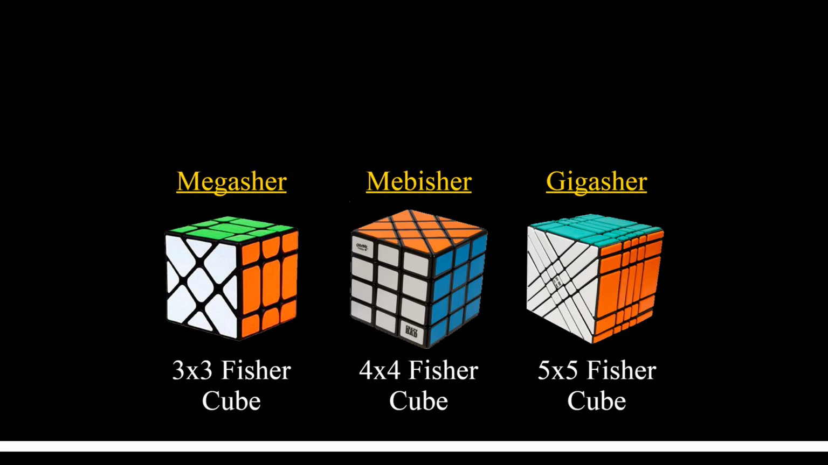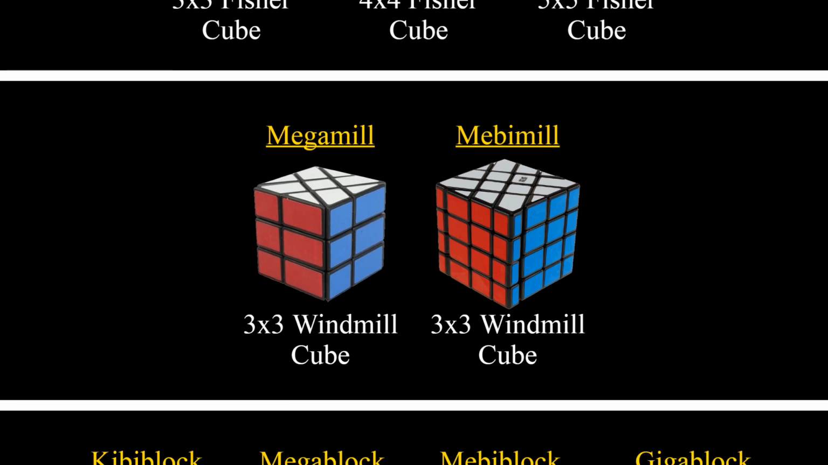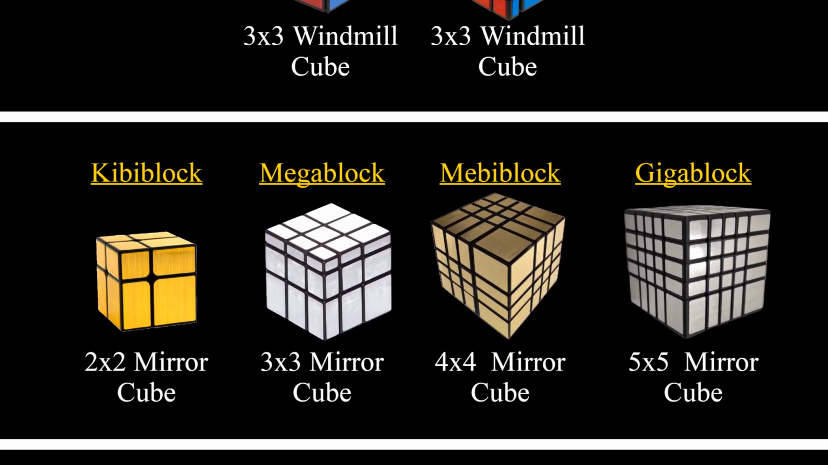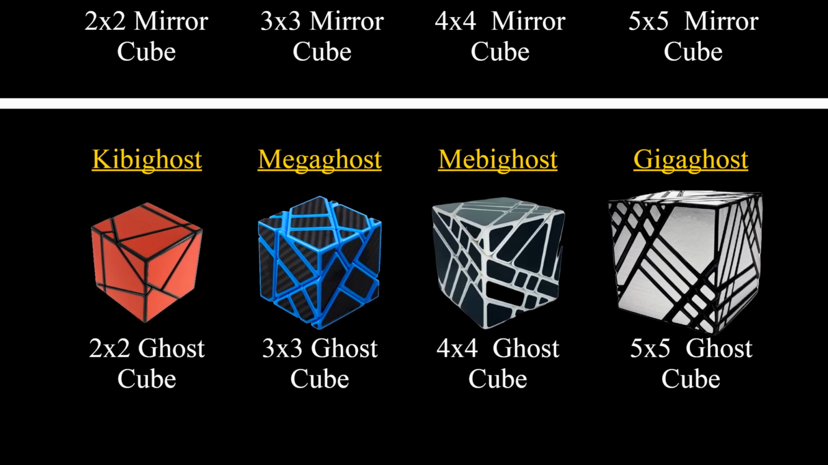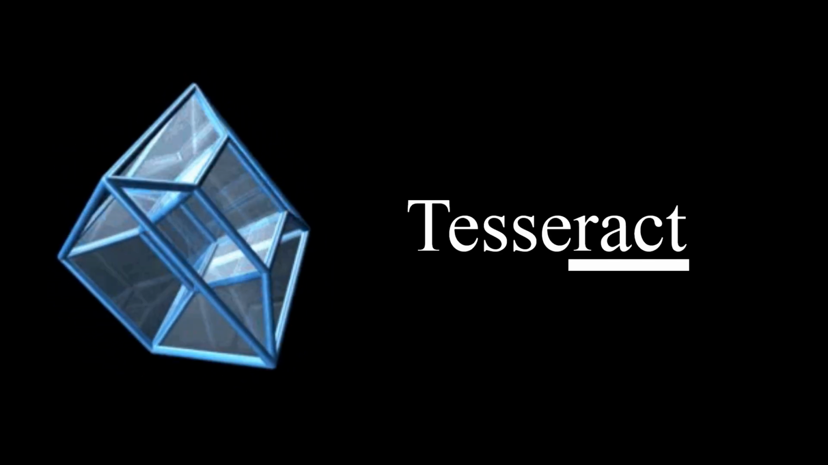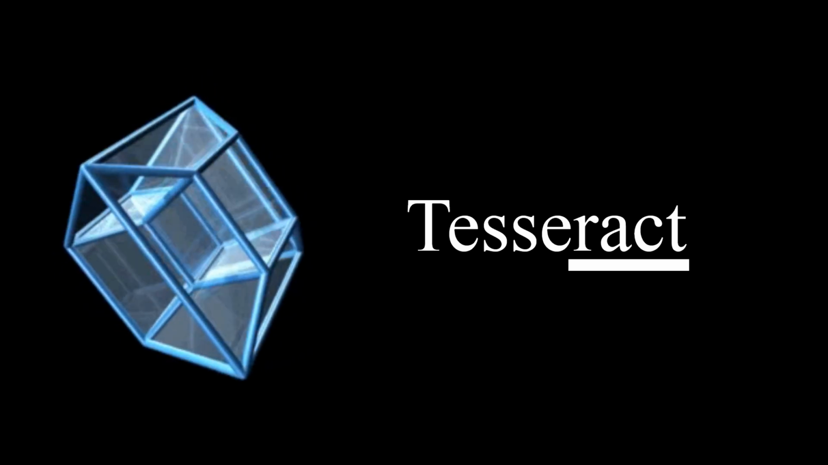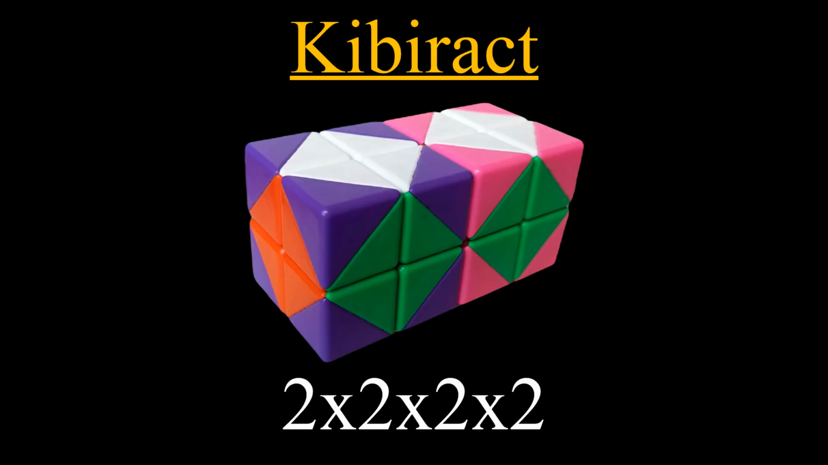Fisher cubes? Take the Schur from Fisher, and now we have the Schurs. Windmill cubes? Now we have the mills. Mirror cubes, otherwise known as mirror blocks? Now we have the blocks. Ghost cubes? Now we have the ghosts. What about higher dimensional puzzles? For 4-dimensional hypercubes, we can take the suffix ract from tesseract, and we can use that. This 4-dimensional 2x2 that has been going around lately can now be called the Kibiract.